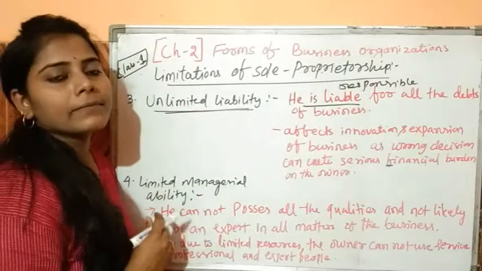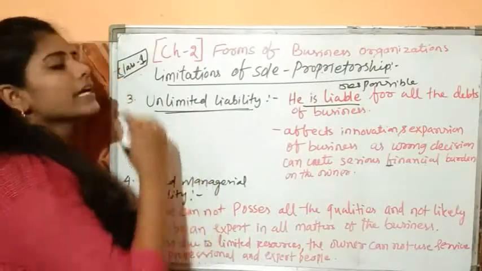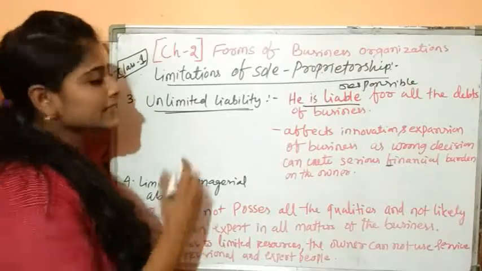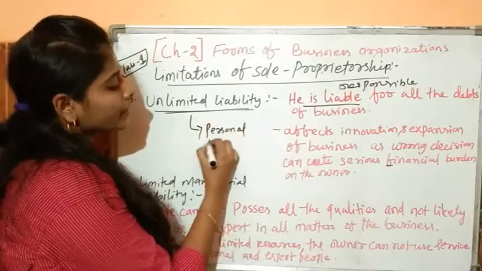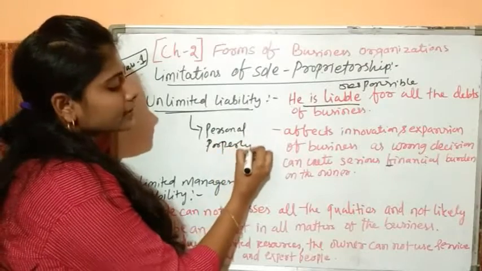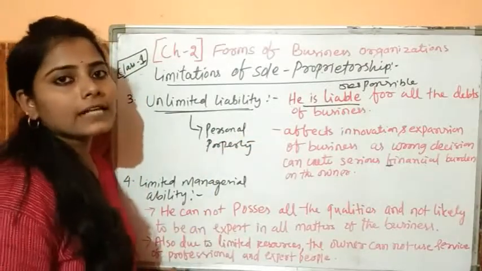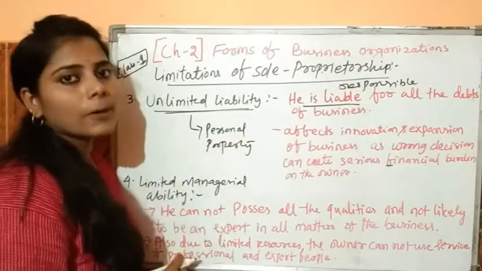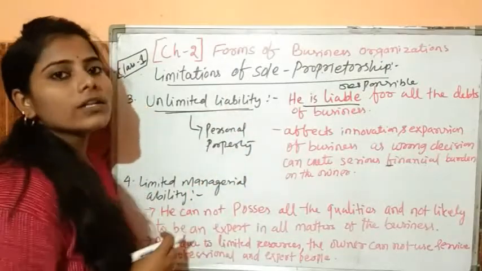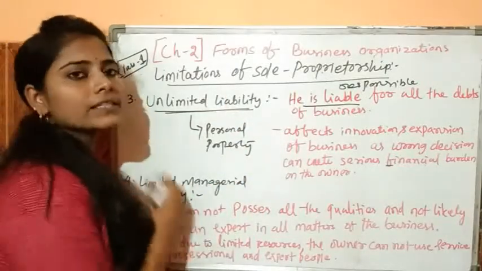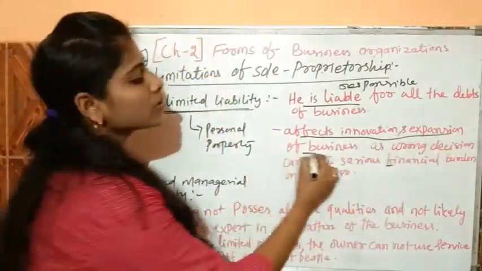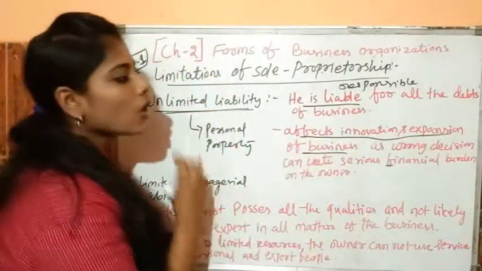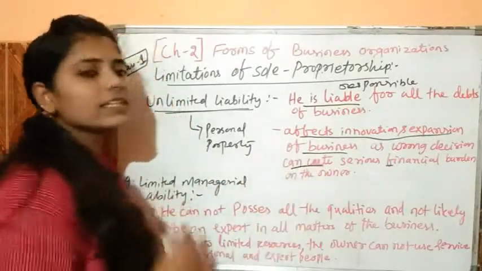And unlimited liability indicates that if the assets of the business are insufficient, then their personal property is liable for this purpose. That means he can sell their personal property to recover all the debt of the business. For this purpose, it also affects the innovation and expansion of the business, as wrong decisions can create serious financial burden on the owner.